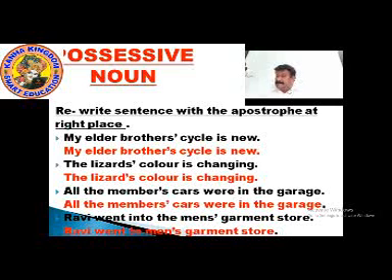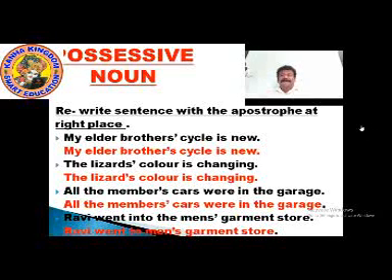Now the sentences have been done. We have rewritten the sentences in black and red. Please write it down, memorize it. Understand the position of the apostrophe: when, where, how it is written.